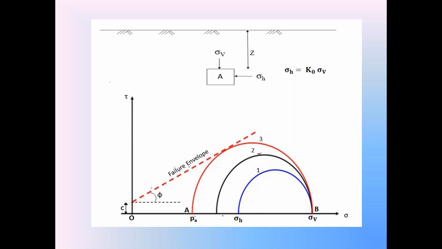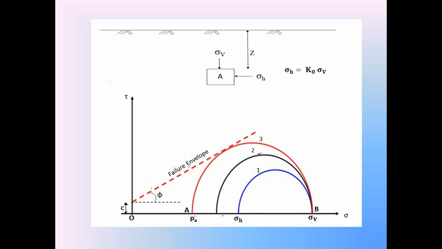So in the active condition, the retaining wall starts moving away from the backfill. When the retaining wall starts moving away from the backfill in the active condition, there is a horizontal stretching in the backfill.